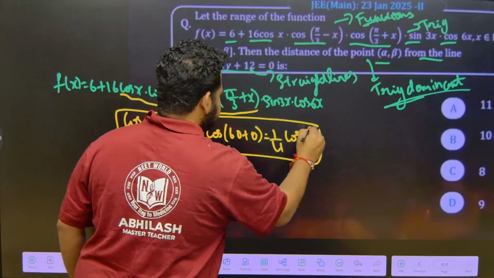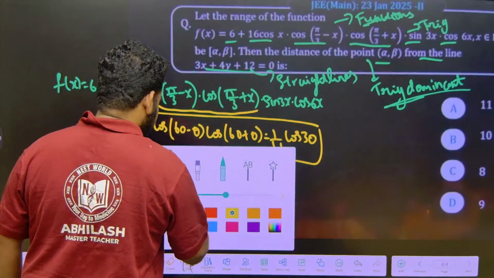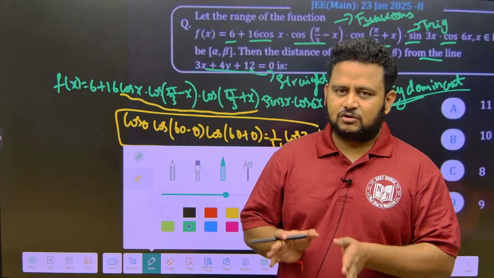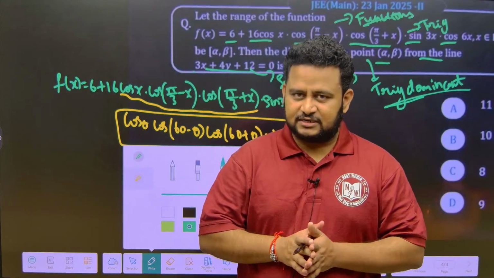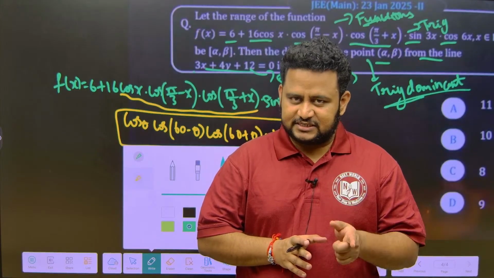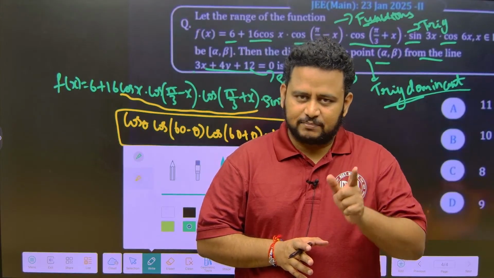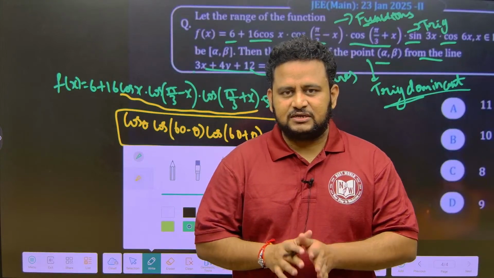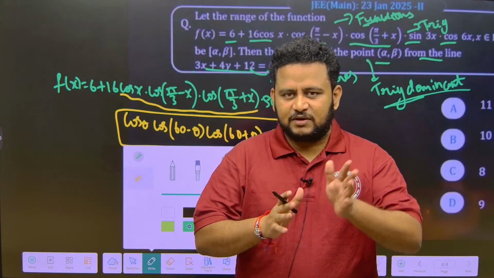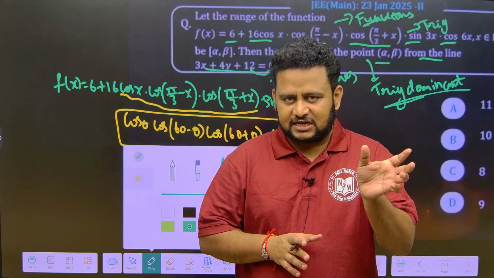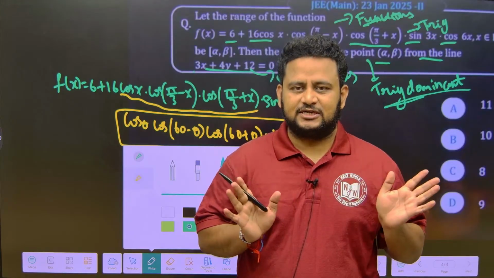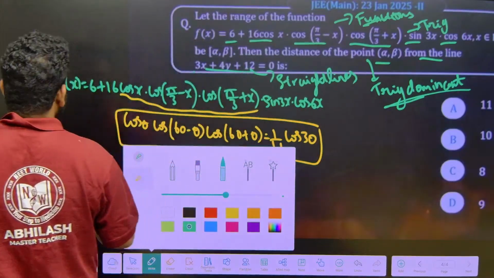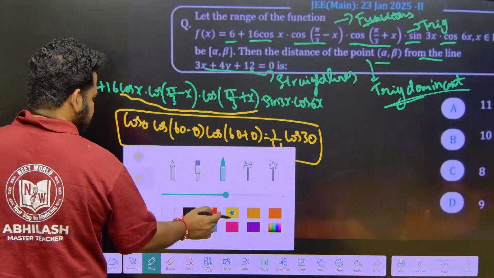Let me apply this result here. Cos theta, cos(60 minus theta), cos(60 plus theta) is equal to 1 by 4 cos 3 theta. Similarly, we have sin theta, sin(60 minus theta), sin(60 plus theta) is equal to 1 by 4 sin 3 theta. But what about tan? Tan theta, tan(60 minus theta), tan(60 plus theta): the 1 by 4 will get cancelled because tan is sin by cos, so the answer will be just tan 3 theta.